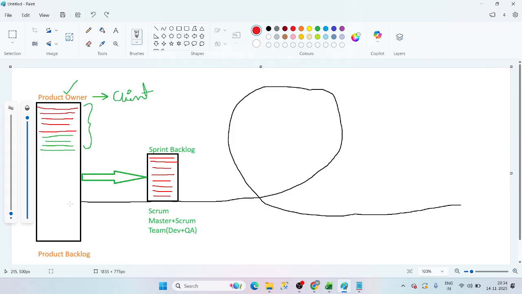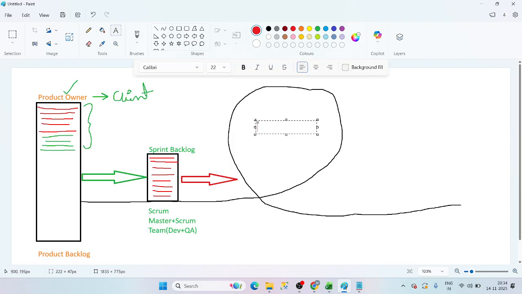Okay, guys. Now, Manoj, everything is set, right? What we are doing now? Now the sprint backlog is completed. Now we have to work for a sprint. Sprint is nothing but a duration, guys. As I mentioned, sprint is a duration of 1 to 4 weeks, guys.